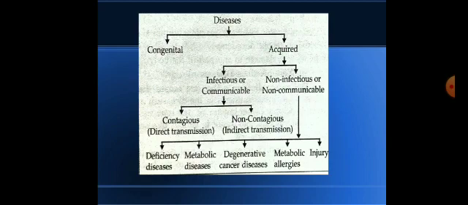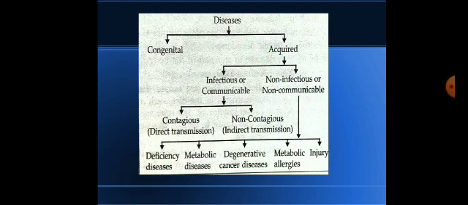Now, non-communicable diseases are further divided into five categories: 1, 2, 3, 4, 5. The first one is deficiency diseases, which can be scurvy, kwashiorkor, or night blindness. Metabolic diseases means diabetes, goiter, etc. Degenerative diseases can be cancer, cataract, or arthritis related to bones. Allergies means hay fever and asthma, and injuries can be related to the bones or any body part.